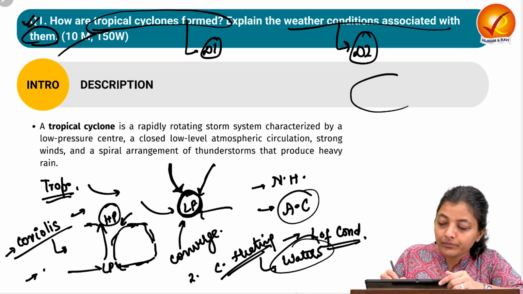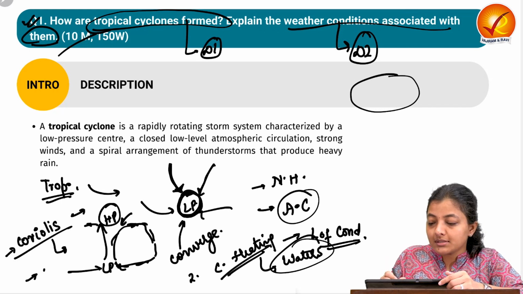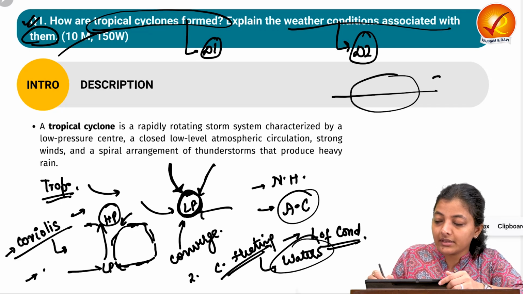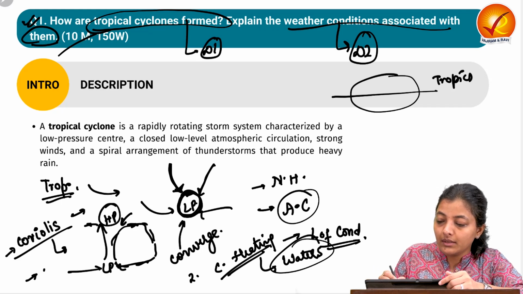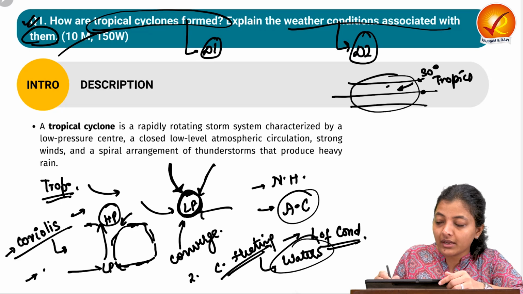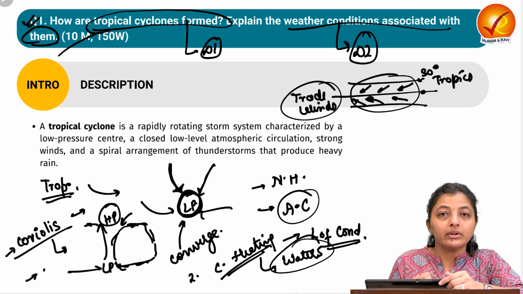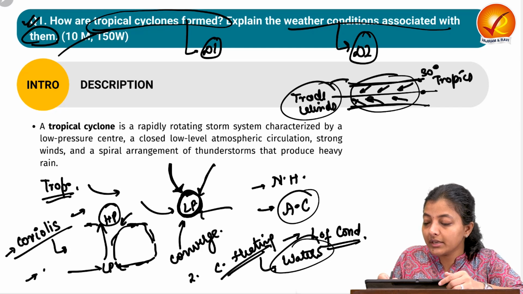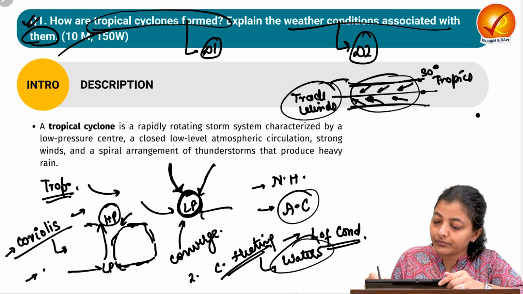Next is about, because tropical cyclone, in the name itself, these are in the region of the tropics, around from equator to 30 degrees approximately. So these regions in both the hemispheres are under the influence of the trade winds. So if the trade winds are flowing in this particular region, it means from east to west.